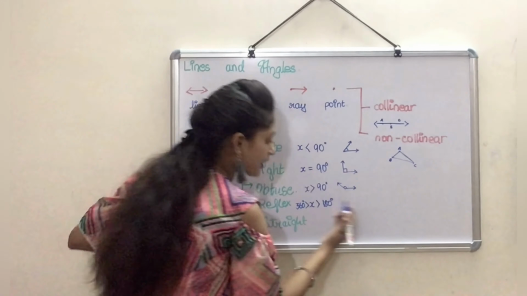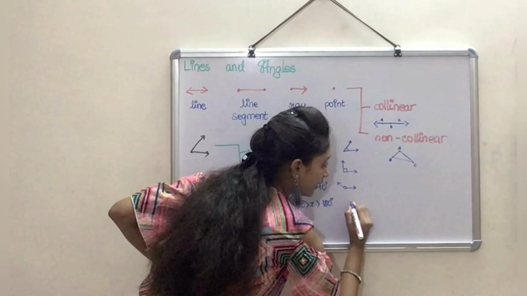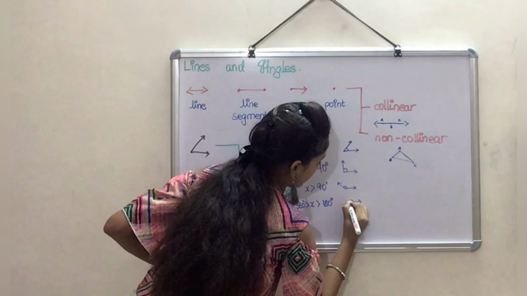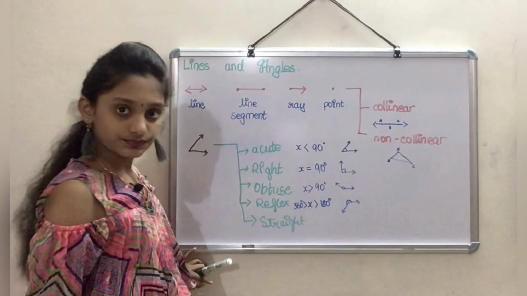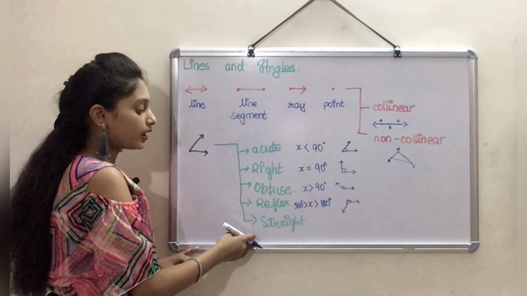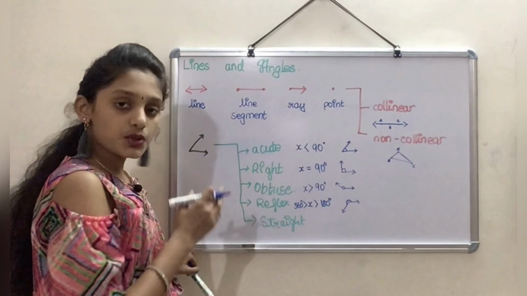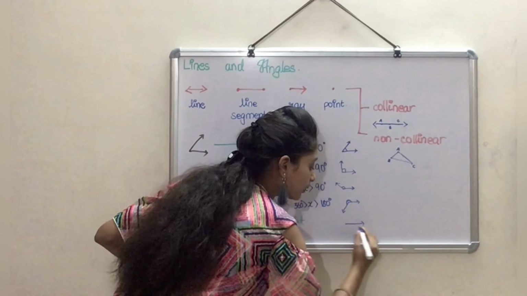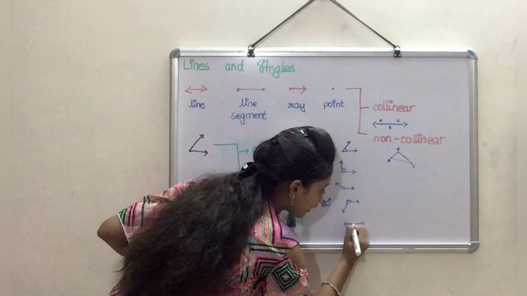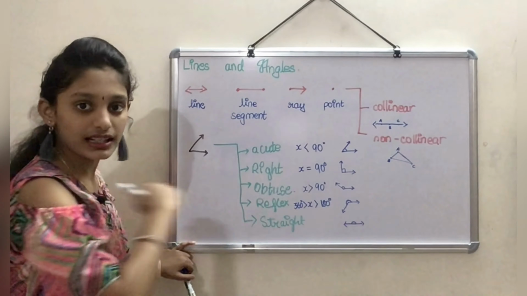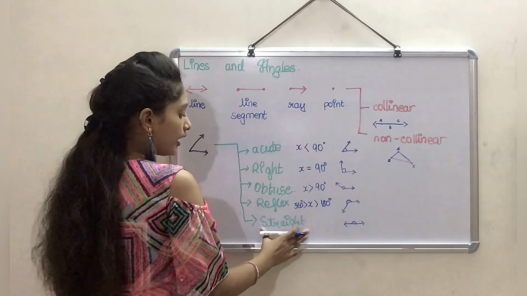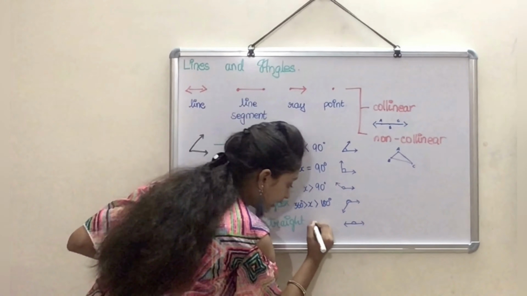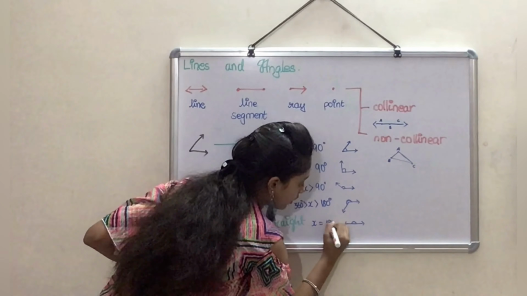So at that point, the angle would look something like this. Yes. Now let's see about the straight angle. As the word says, straight, the figure looks something like this. It's just a straight line, we all know that. And this angle measures exactly 180 degrees.